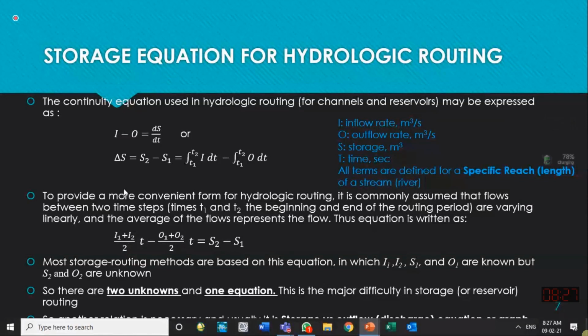If the variation is linear, the above equation can be written in this way: average of the two inflows times T minus average of the two outflows times T is equal to the change in storage.